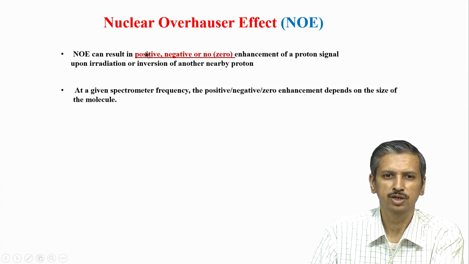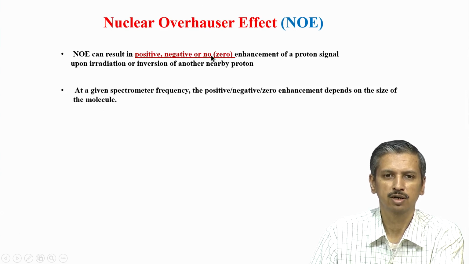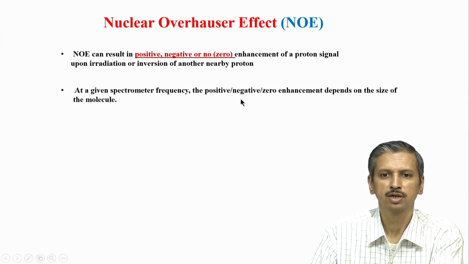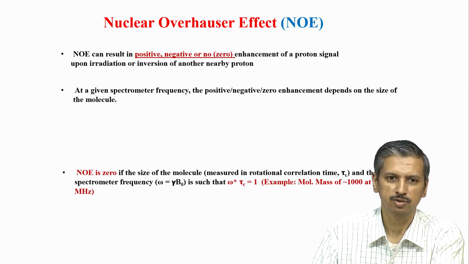Now, this positive, negative or 0: when do we get positive enhancement, when do we get negative enhancement, or when do we get no enhancement of the signal of a proton when you irradiate a nearby proton? It depends on two parameters. It depends on the spectrometer frequency at which we are operating, for example 600 megahertz or 400 megahertz and so on. A second factor is the size of the molecule, that is, how big is your molecule, what is the molecular weight of your sample, and so on.